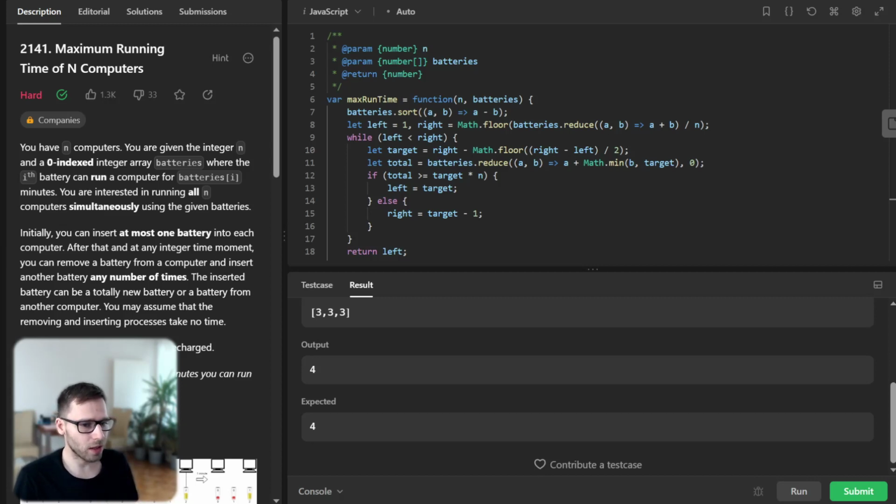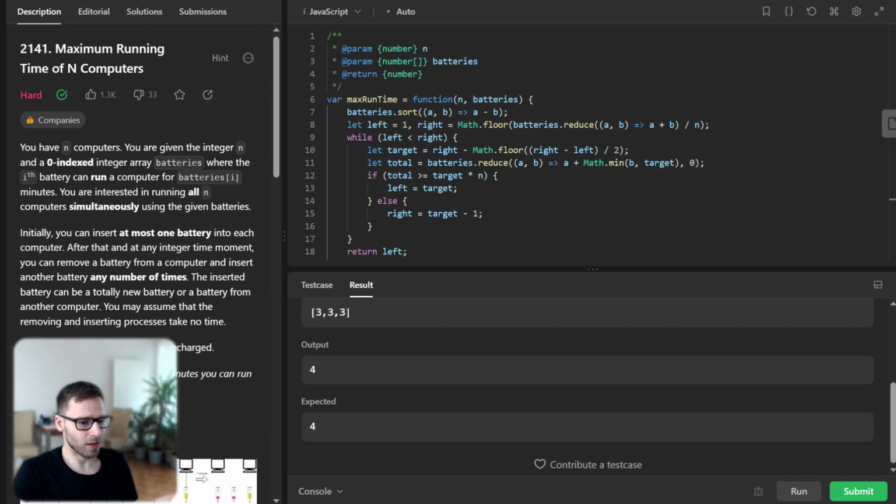Otherwise, we can use all of its power. Then we check if the total power is enough to run all n computers for the target time. If it is, we update left to target. If it's not, we update right to target minus 1. Finally, after the binary search ends, we return left, which is the maximum number of minutes we can run all n computers simultaneously.